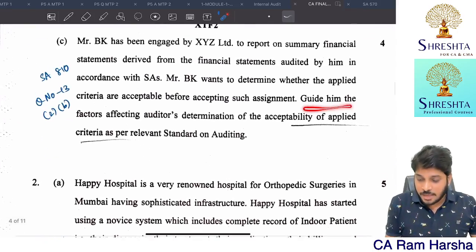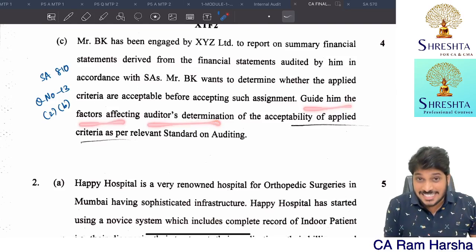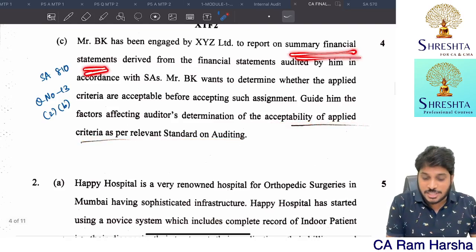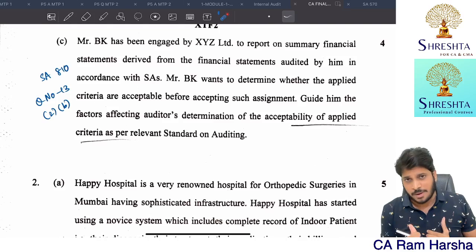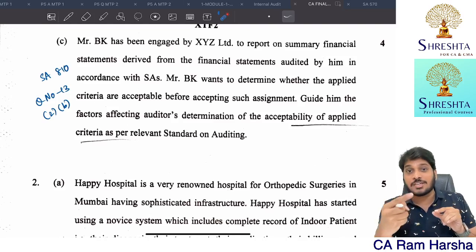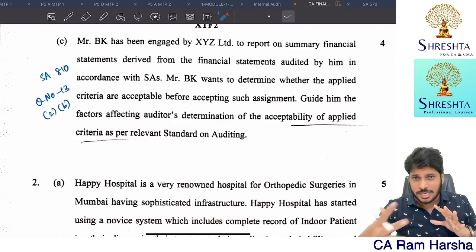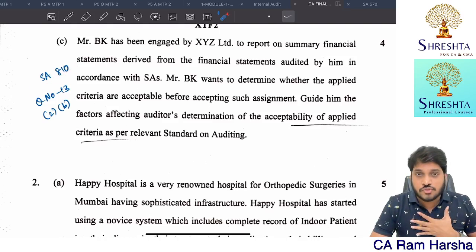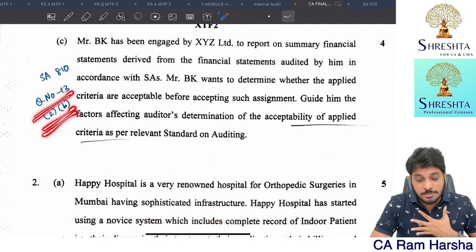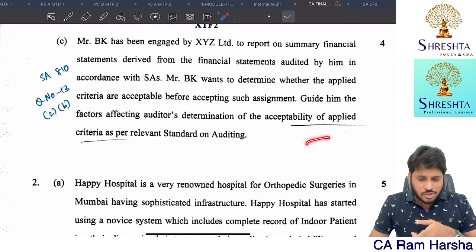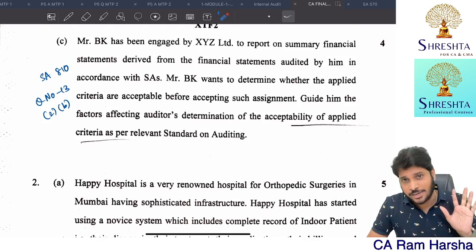Next, then 1C. This is regarding factors affecting the auditor's determination of acceptability of applied criteria for summary financial statements. So how are summary financials prepared? On what criteria have you prepared them? What factors do you decide on based on the summary financial statements? The nature of the entity, how far the financial reporting framework permits that, some 4 or 5 points like that. In our book, those who followed our material, question number 13, 2B point, I specifically told you this itself will be tested. Even in Test Your Knowledge this point is there, a straight question.